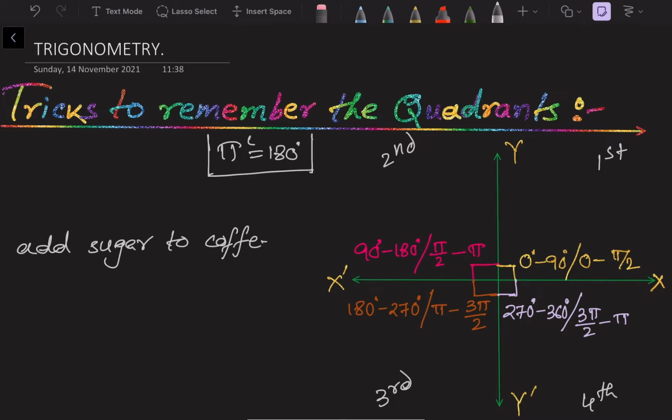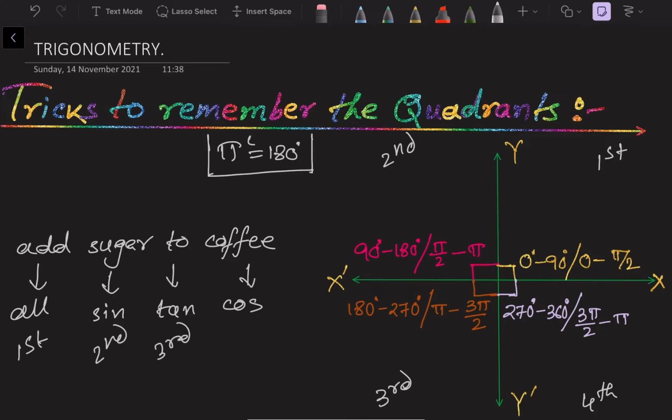What is meant by that? A for all, sugar for sine, T for tan, and coffee starts with C, that means cos. So it means all, sine, tan, cos, that means first, second, third, and fourth. So in the first quadrant all trigonometric functions are positive. In the second quadrant only sine and its reciprocal cosec are positive.